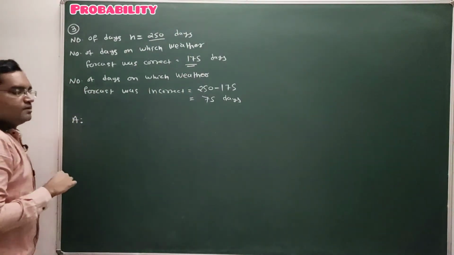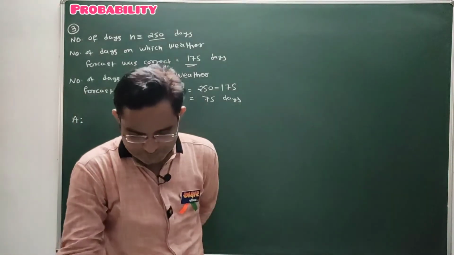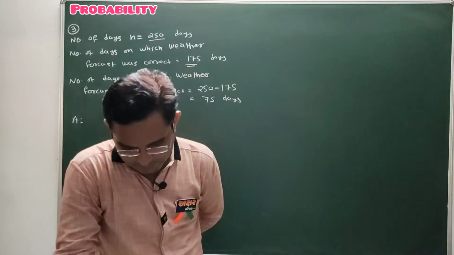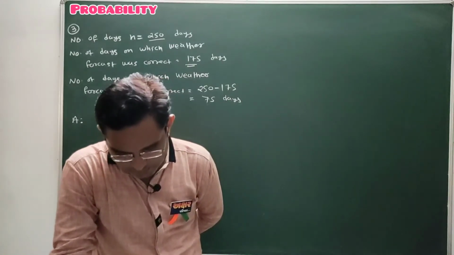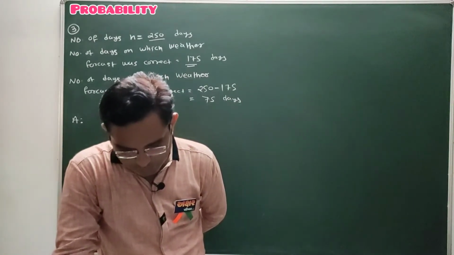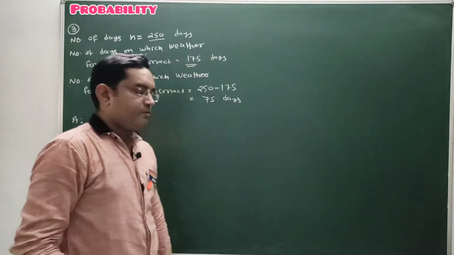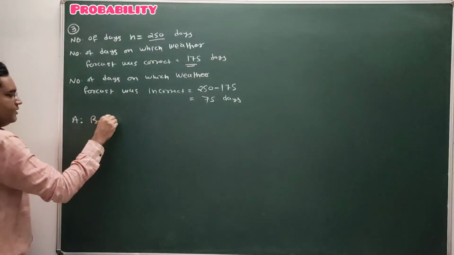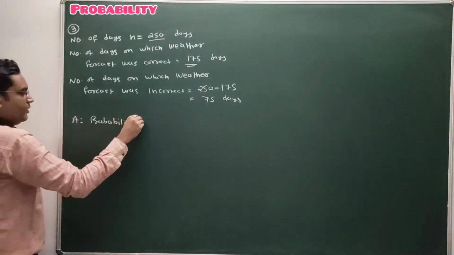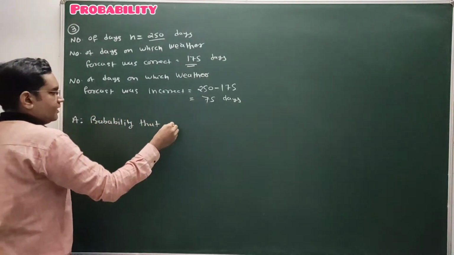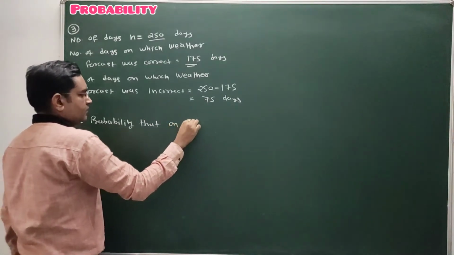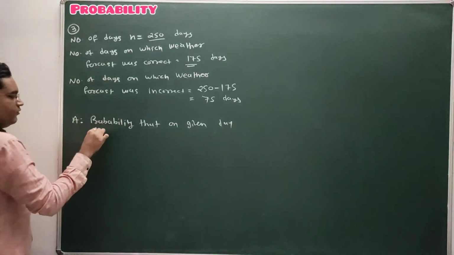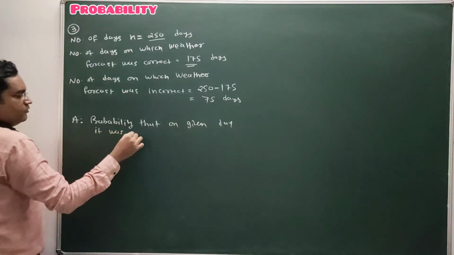First question, event A: what is the probability that on the given day the weather forecast was correct?